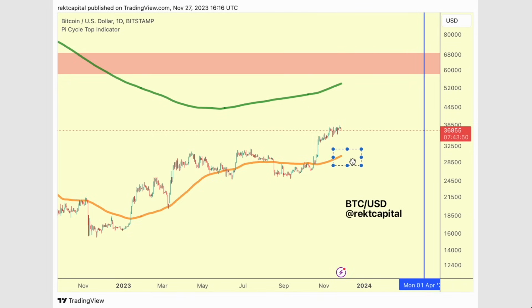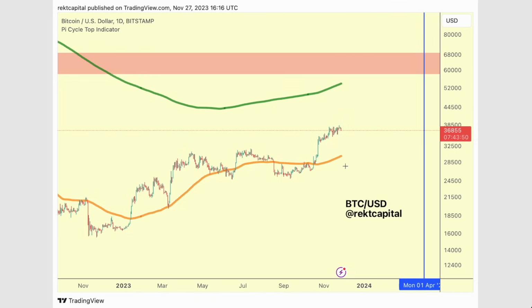And this moving average, since it's a 111-day moving average, is taking into account fewer days compared to this moving average, which is 350 days times 2. So this moving average is less sensitive to price than this one, and as a result, if price continues towards the upside, this is going to be the faster moving average that's going to be adjusting more than this slower, less sensitive moving average.